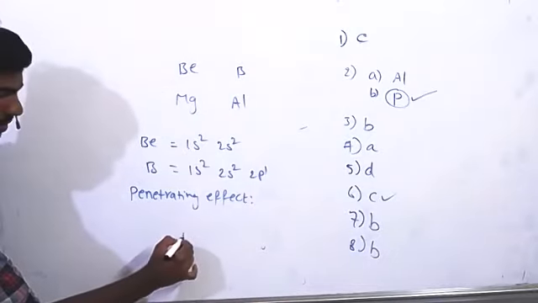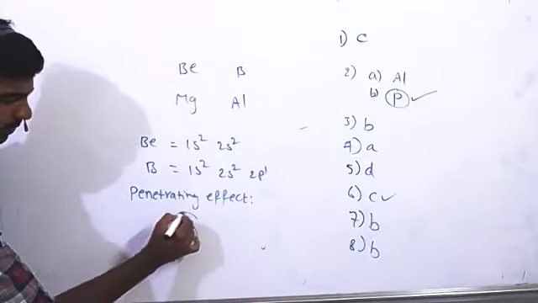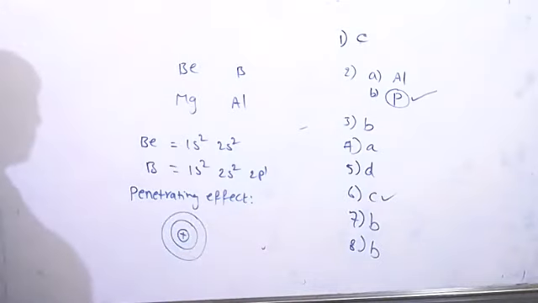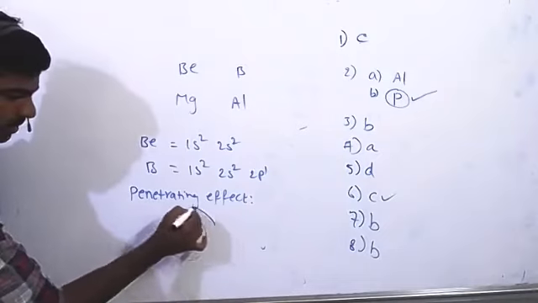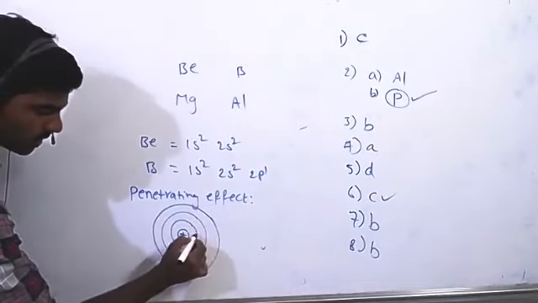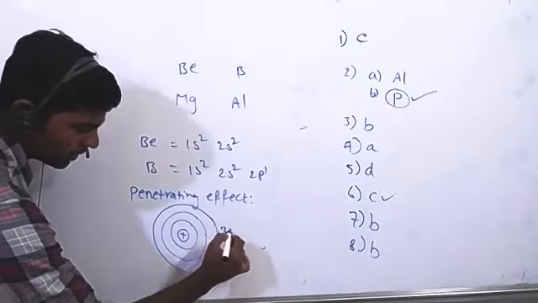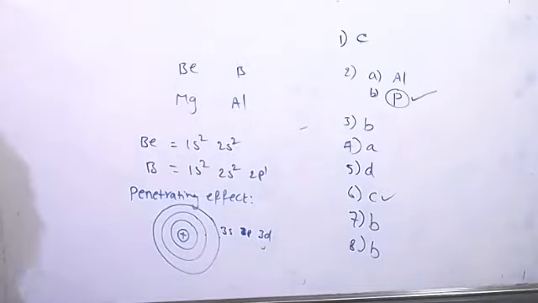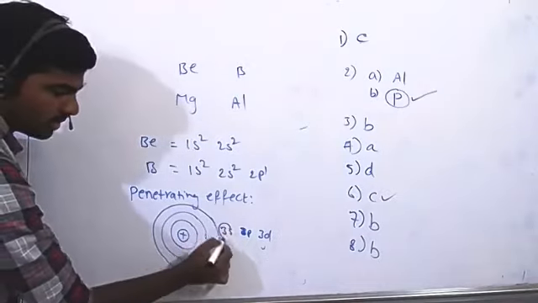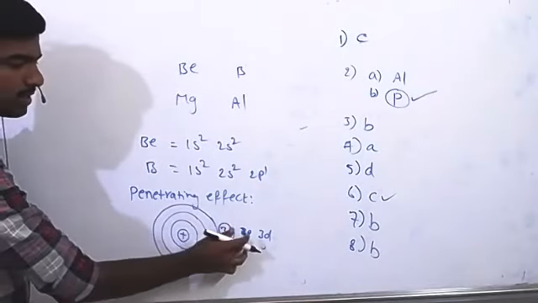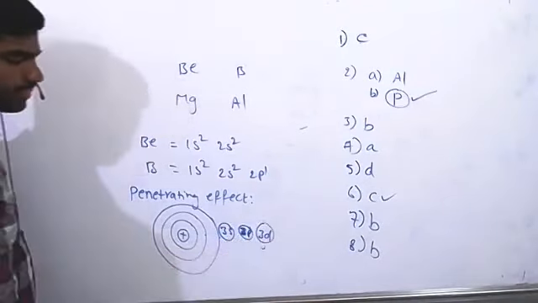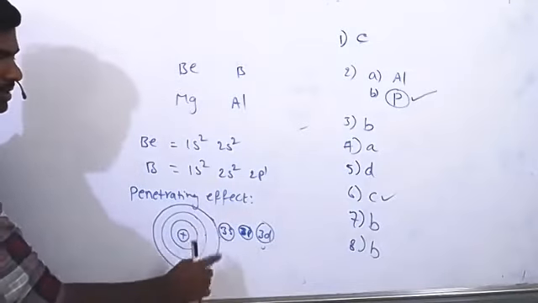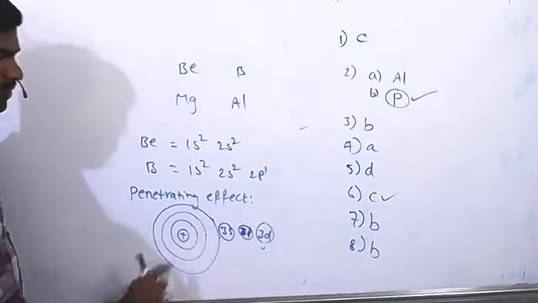See, penetrating effect means the probability of finding the electron or the orbital closest to the nucleus is called its penetrating effect. So in a particular shell, suppose I am selecting the third shell, 1, 2, 3. In the third shell, we know 3s, 3p, and 3d orbitals are there. Electrons present in 3s are closer to the nucleus than 3p and then 3d, right? 3s orbital is very close, 3d orbital is far from the nucleus.